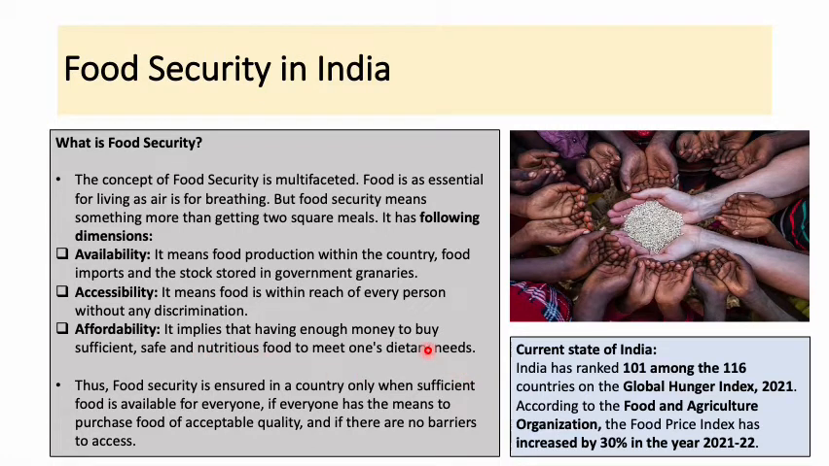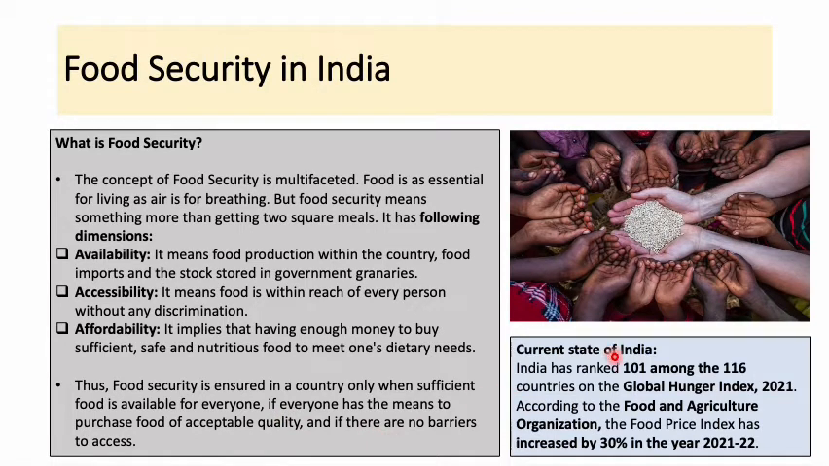So if you see availability, अगर आप देखोगे ये जो food grains है, now अगर if I say that this food grain जो है, they should be available, accessible and affordable as well. Available का meaning ये होता है कि the availability would ensure we get enough supplies of food. Then accessibility ensures that the food is within our reach only, and affordability ensures we are financially sound enough to afford the required amount of nutrients. So, thus food security is ensured in a country only when sufficient food is available for everyone, if everyone has the means to purchase the food of acceptable quality and if there are no barriers to access.